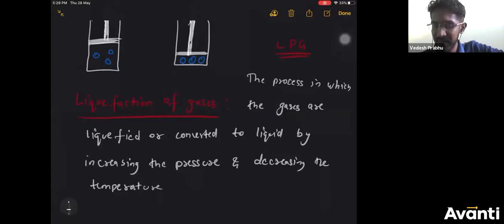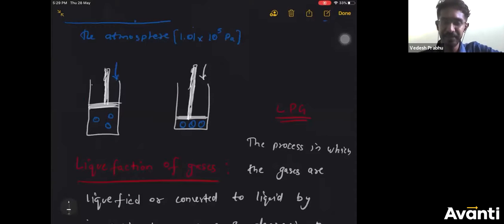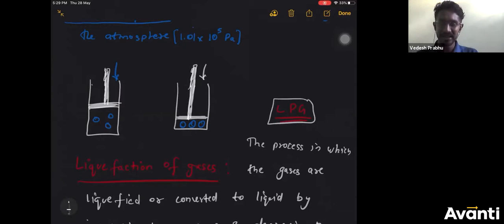As I have shown in the diagram, they're applying pressure such that the particles come close. If you apply sufficient pressure to the gas particles and reduce the temperature simultaneously, then the gas can be converted into liquid, and that is what we are doing in LPG gas cylinders and oxygen cylinders in hospitals.